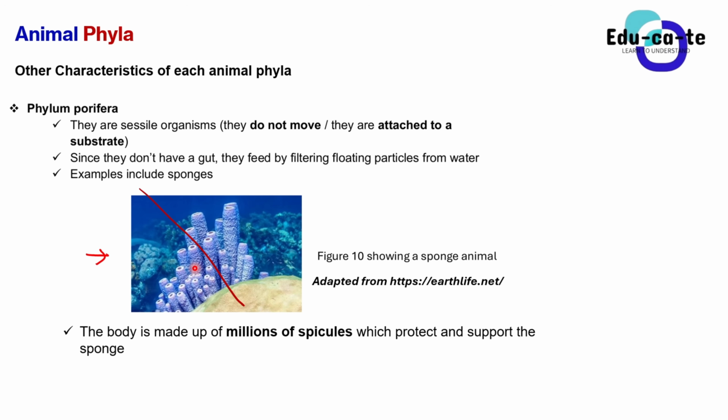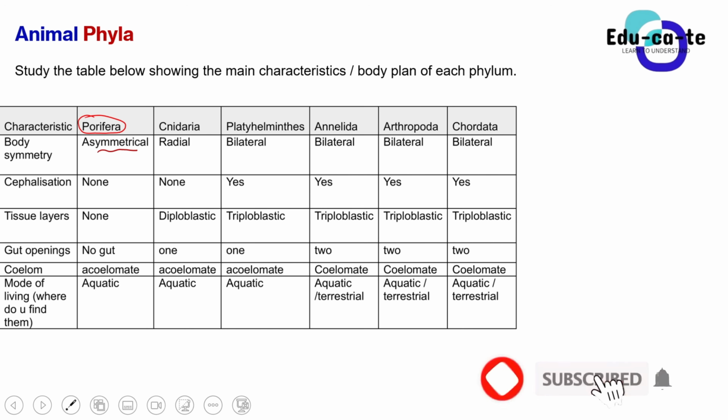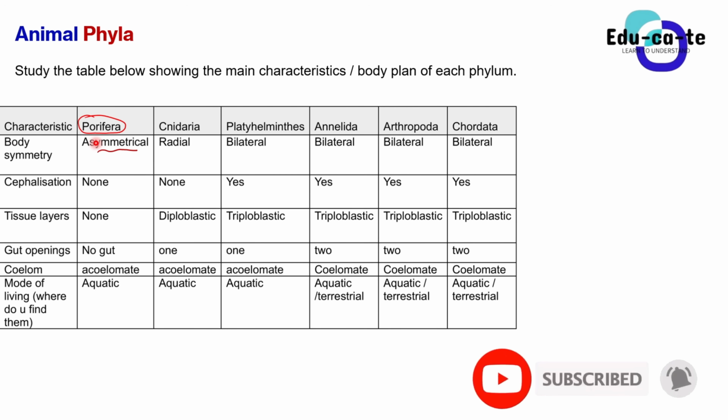But if we take a human, for example, and cut from the head downwards, we can obtain two identical halves. So here we say that the Porifera are asymmetrical because they cannot be divided into two equal halves. You cannot cut them and get two equal halves. I repeat, please make sure that you watch my videos explaining body symmetry, cephalization, and whatnot. And now we can look further at cephalization in Porifera.